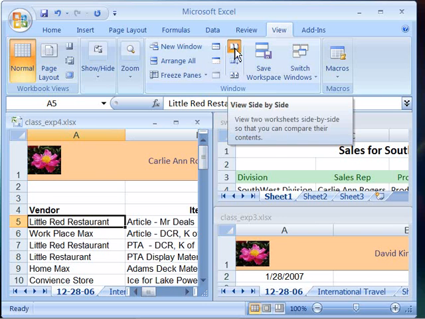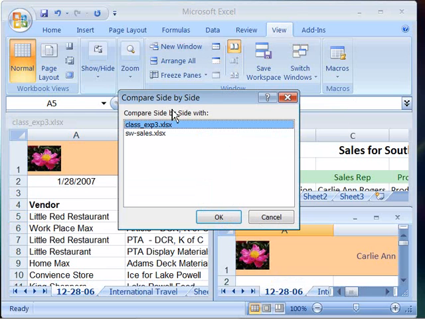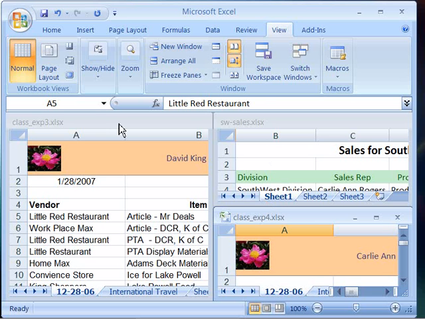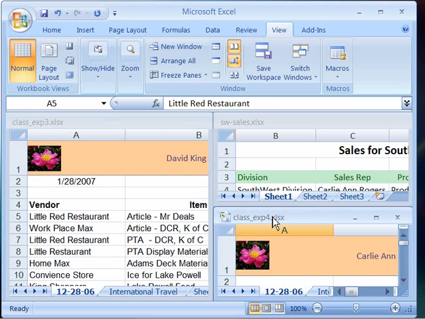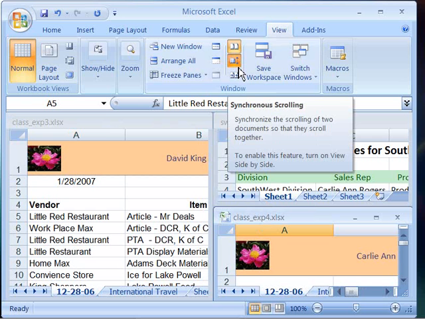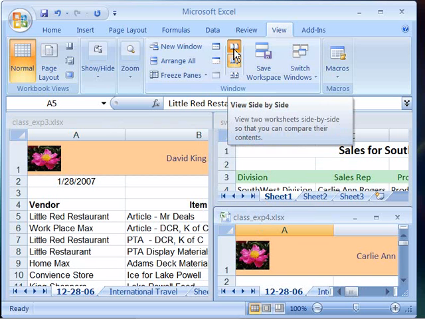Then when I select this View Side by Side command, it will open up a Compare Side by Side dialog box. I can choose between one of the other 2 worksheets that are open on my screen. I'll go ahead and compare this to Class_EXP3. When I do that, it will actually link this worksheet and the Class EXP4 worksheet together. Notice that I have, by default, my synchronous scrolling also turned on when I selected my view side by side.